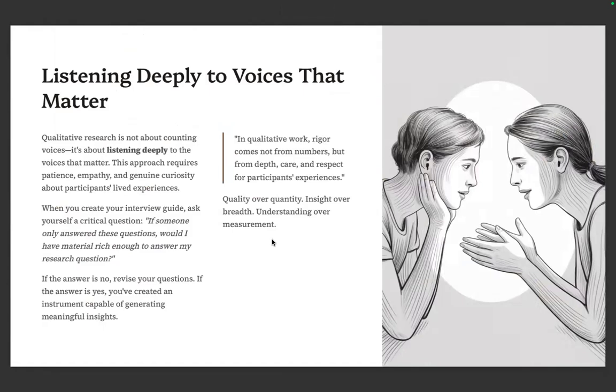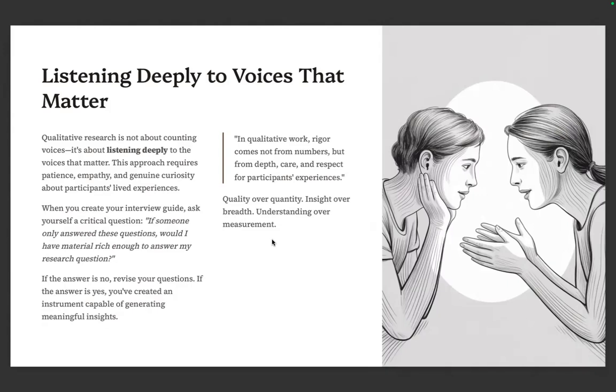Now, qualitative research is unique because it's not simply about counting voices, but about listening deeply to voices that matter. This approach requires patience, it requires empathy, and genuine curiosity about participants' lived experiences.